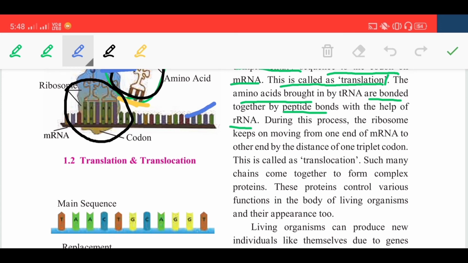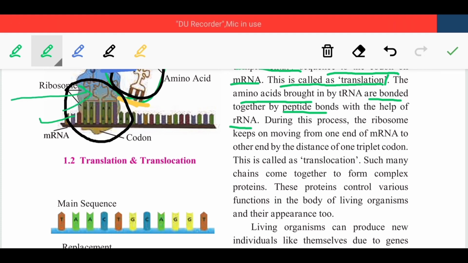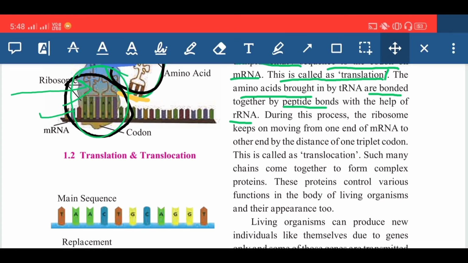Now here in this diagram you can observe this is messenger RNA, that is mRNA. This is the tRNA, as you know, and to bond them together, this ribosomal RNA, which they have shown in the blue background, plays an important role. So here ribosomal RNA is responsible for this process.